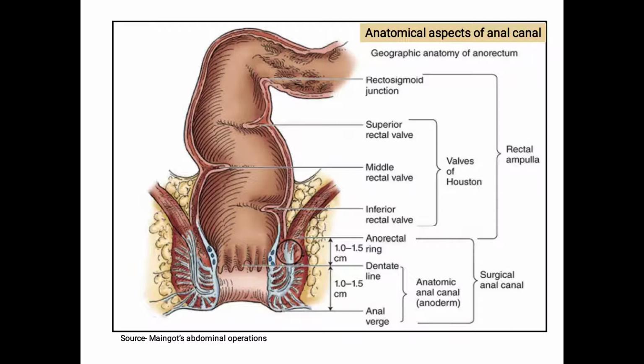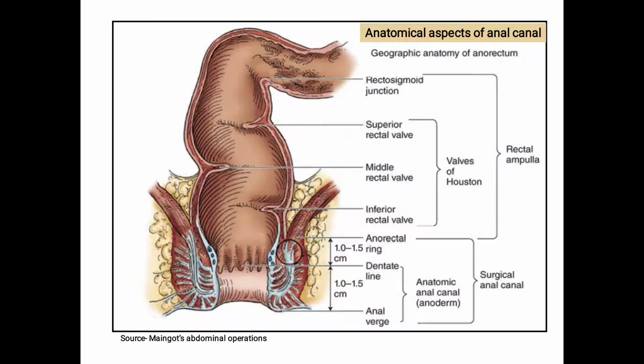And below this, there are the anal crypts. So the dentate line is situated just above the anal crypts. So students, dentate line is very important because most of the diseases in the anal canal start at the dentate line.